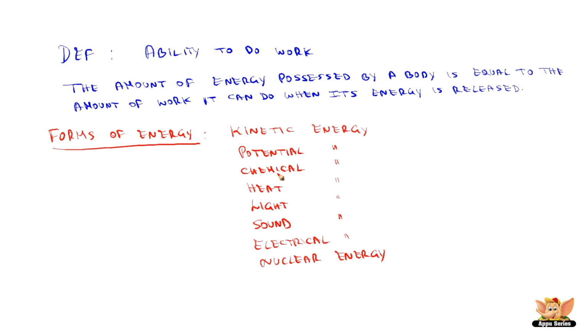Kinetic energy, potential energy, chemical energy, heat energy, light energy, sound energy, electrical energy, and nuclear energy. In this chapter we discuss kinetic and potential energy in detail, and both put together are called mechanical energy because they deal with the laws of mechanics.